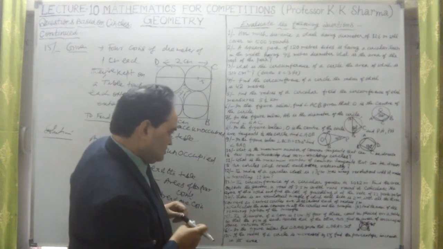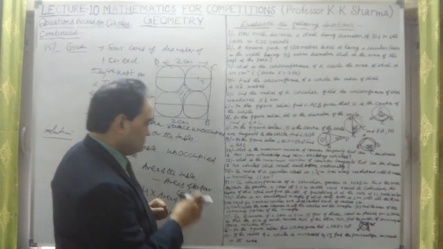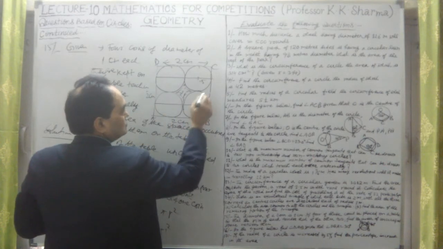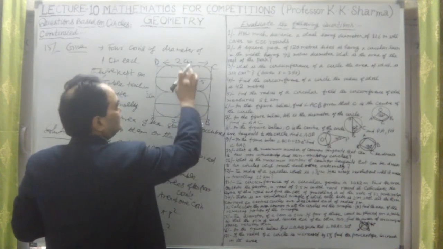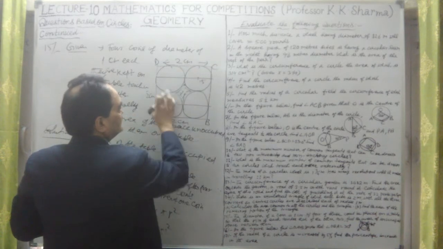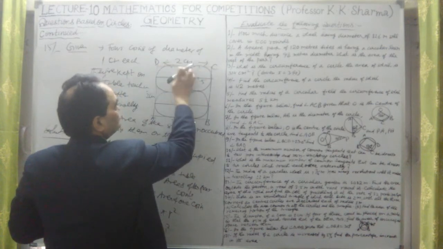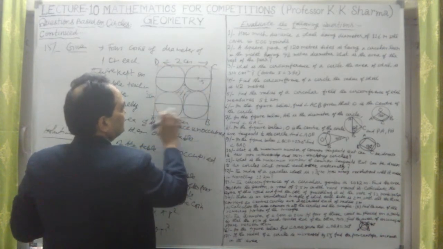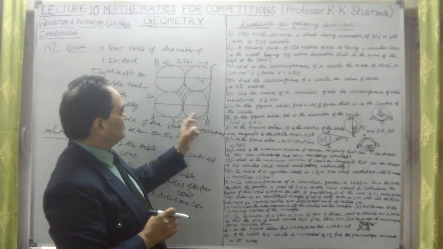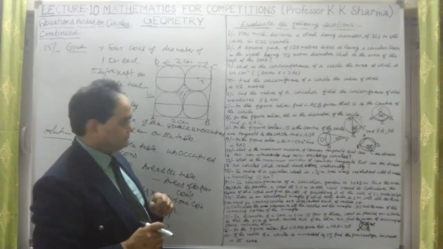Now, what is given to us? Find the area of unoccupied space between them. This is the unoccupied space between them. Or if I take that there is area between them, it means these two coins also have this area, this area, this area, this area. So there are 1, 2, 3, 4, 5, 6, 7, 8, nine portions, 3, 3, and 3. This can also be the option. There are two options here.